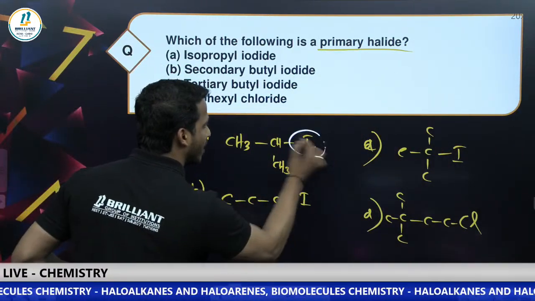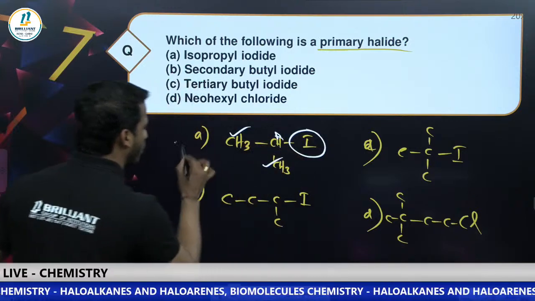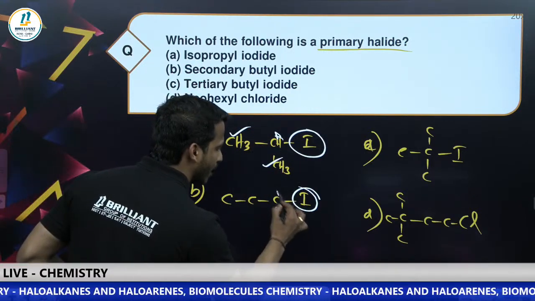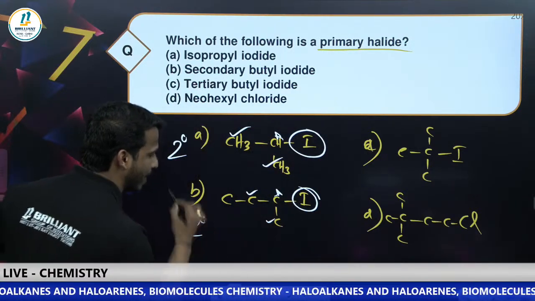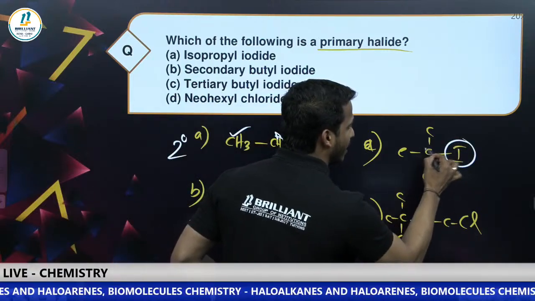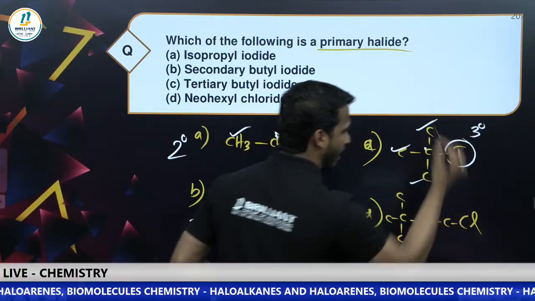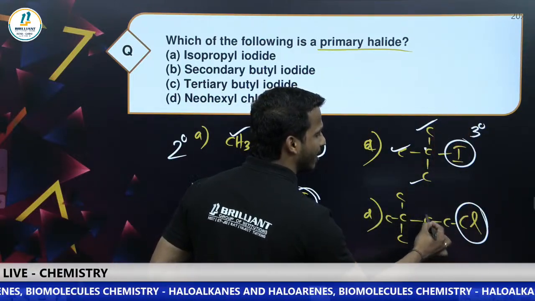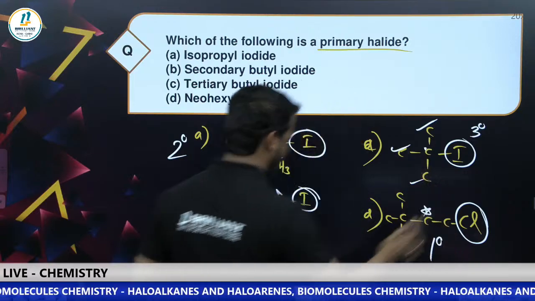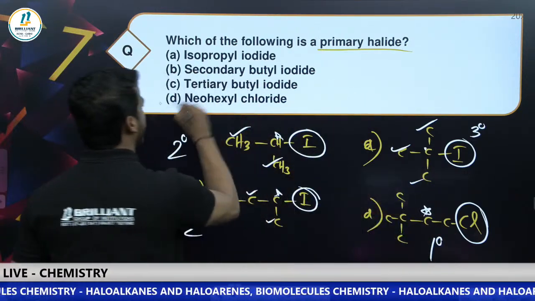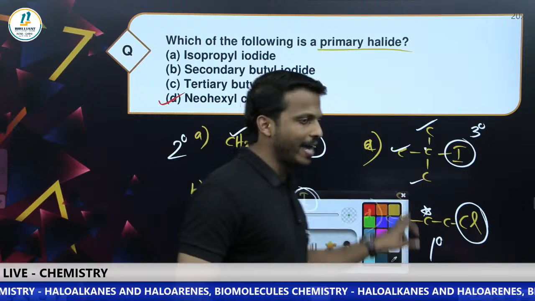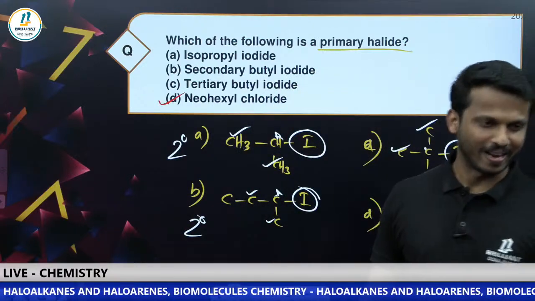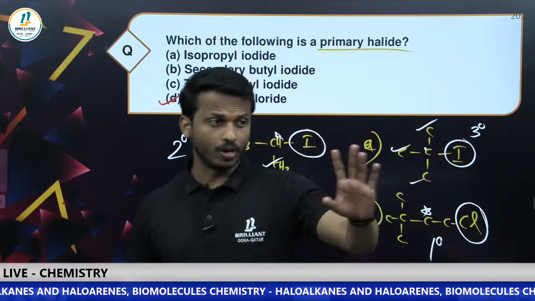Here the halogen-connected carbon is directly connected to 2 carbons, so it is secondary. Here also, directly connected to 2 carbons, secondary. Here the halogen-connected carbon is directly connected to 3 carbons, tertiary. But here the halogen-connected carbon is directly connected to 1 carbon. This is the primary. Yes, I am going with option D. Neohexyl chloride is the correct answer. Good, all of you.